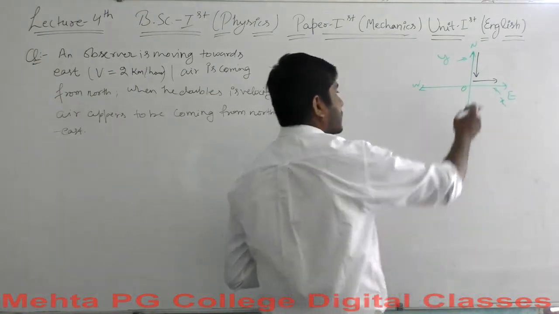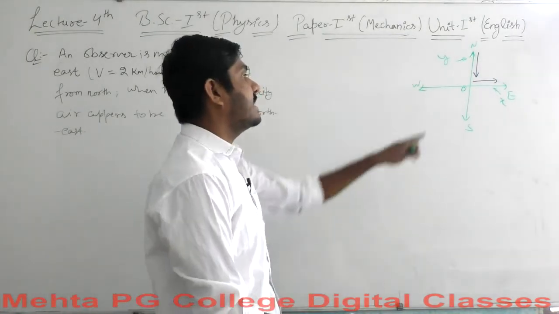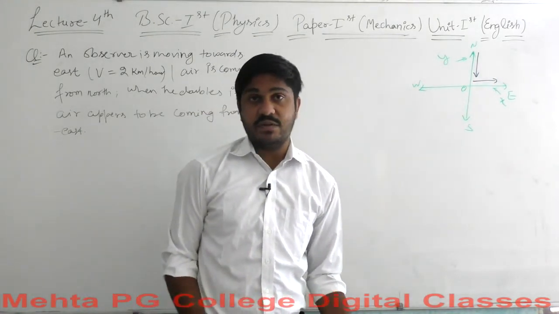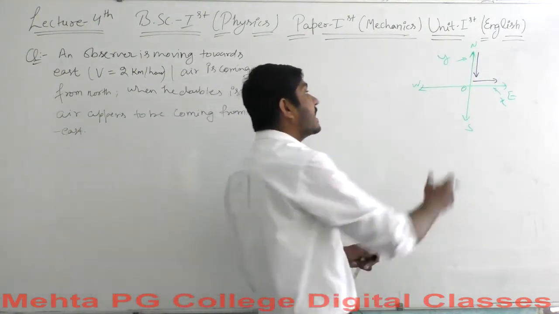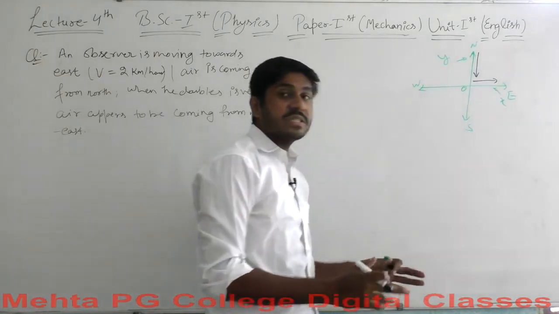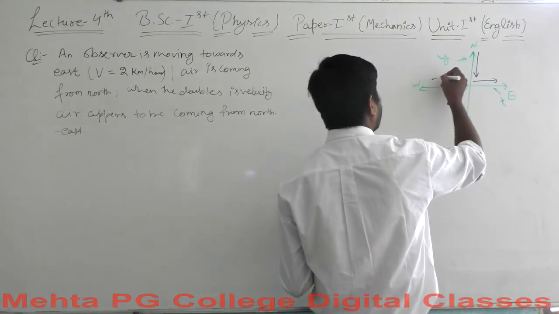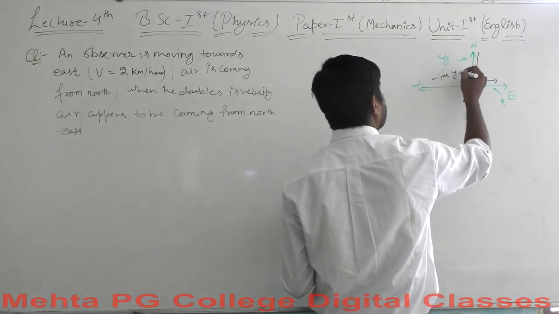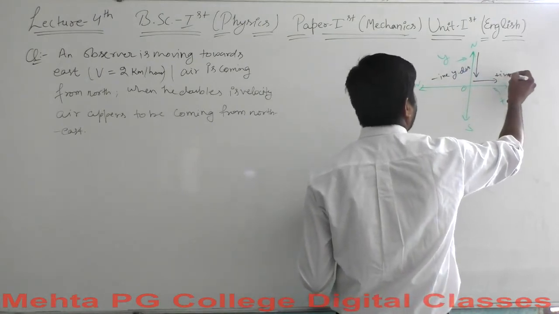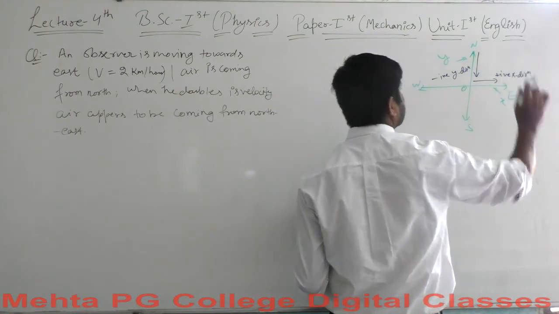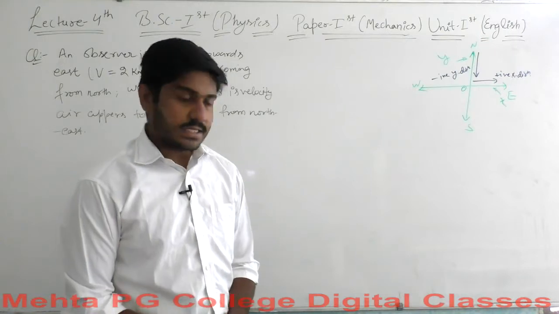Okay, this is the way in which the observer is moving in the east direction. Yes, he is moving in the east direction, so it means he is moving in the positive x direction. But the air is coming from north. Coming from north states that the air is going in the negative y direction. This is going to the positive x direction and this is going to the negative y direction.